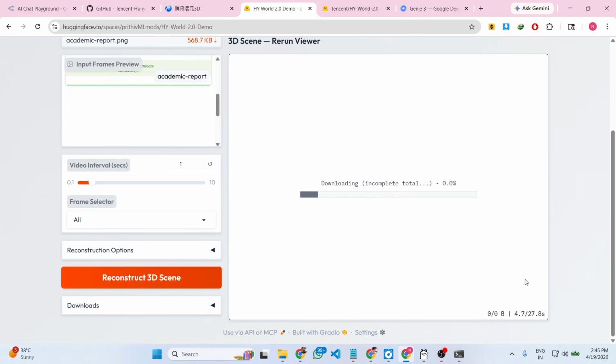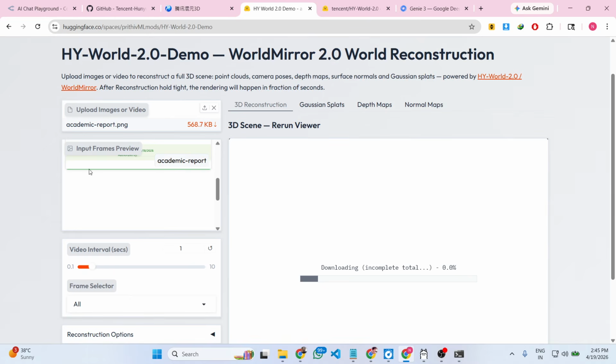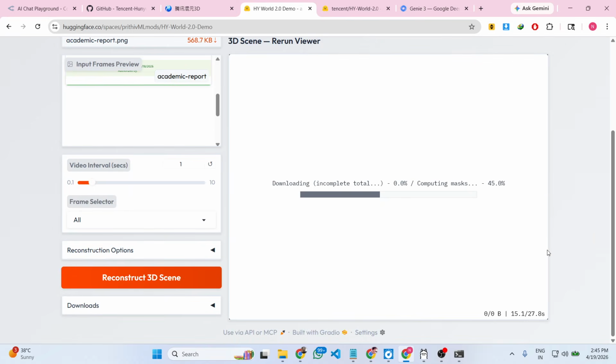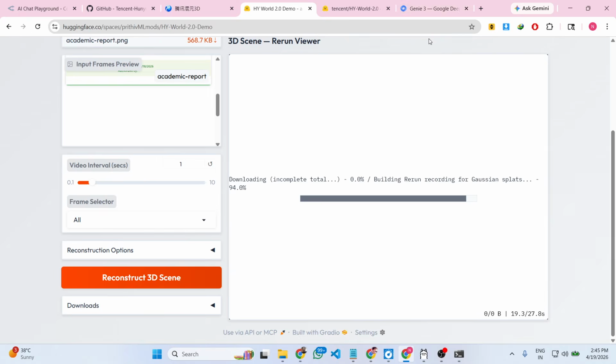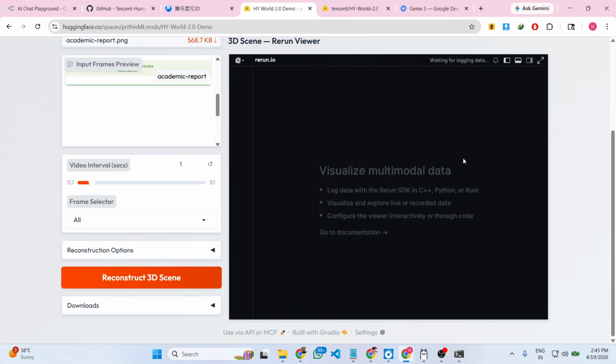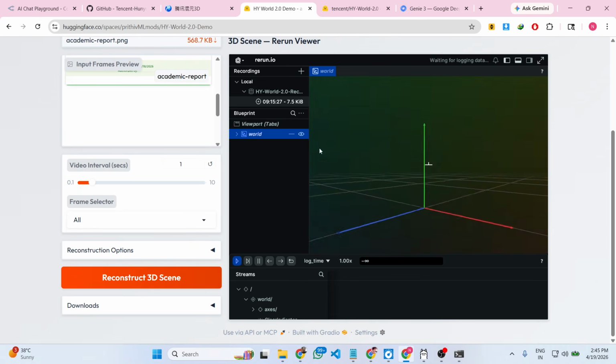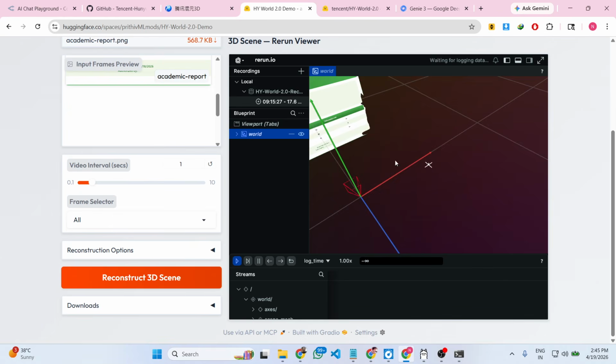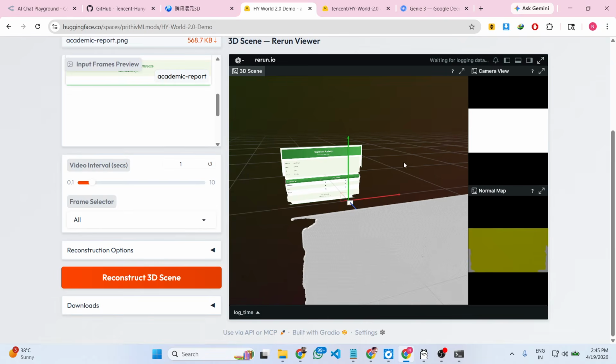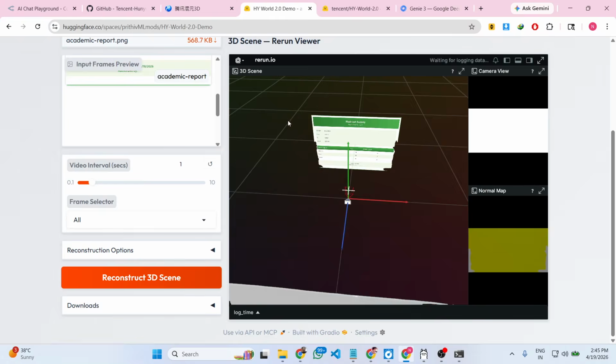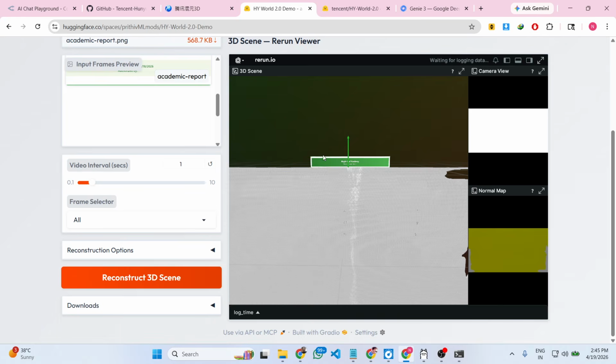As soon as you do this, this model will convert this image into a 3D game world that you can actually play. So you can try out this model directly on Hugging Face. It's completely open source, a great alternative to Google Genie 3. So now you can see it actually created this 3D world scene for you so that you can play with this.